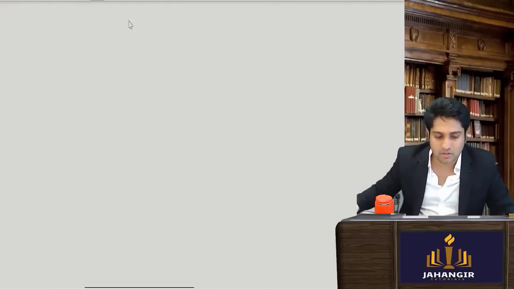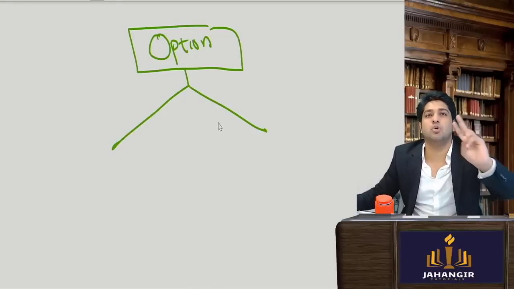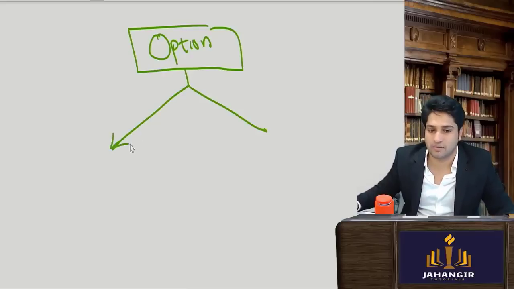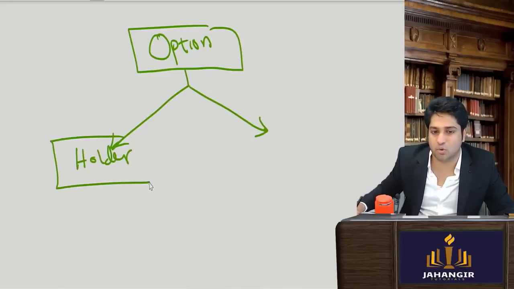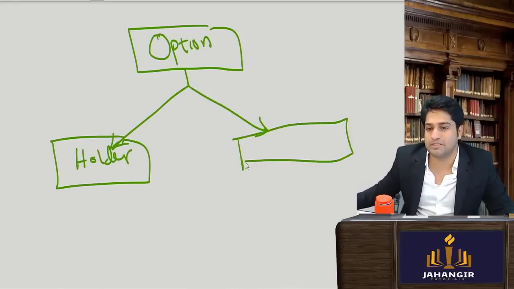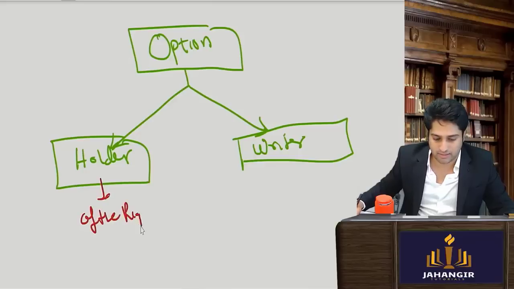Now understand this. In options, whether it be call option or put option, there are two parties. How many parties? Betting करते तो दो पार्टी होती है ना. If you are betting, there are two parties. Okay. The person having the right is called the holder of the option, and the opposite person who will have to actually honor the contract is the writer of the contract.